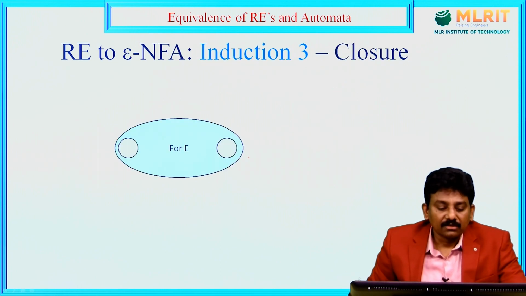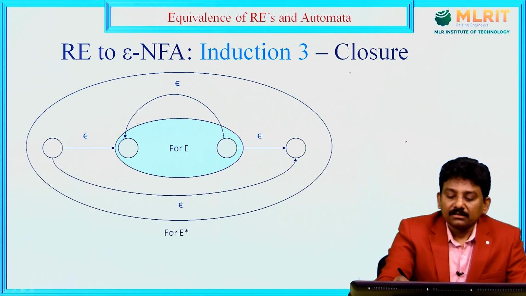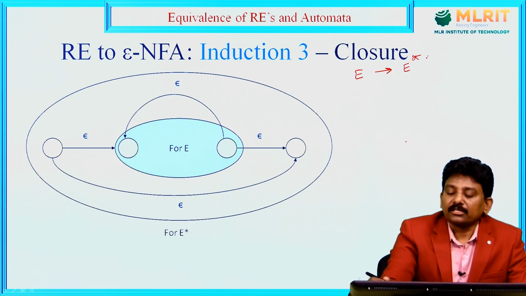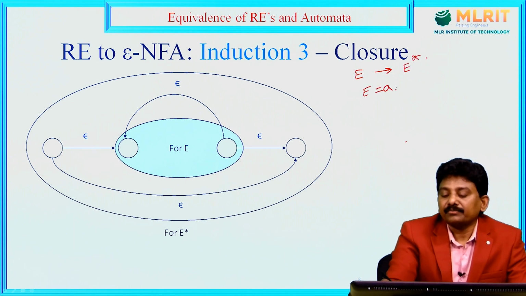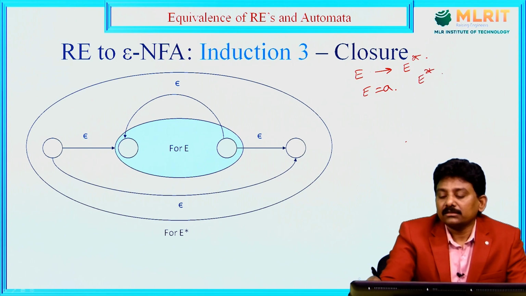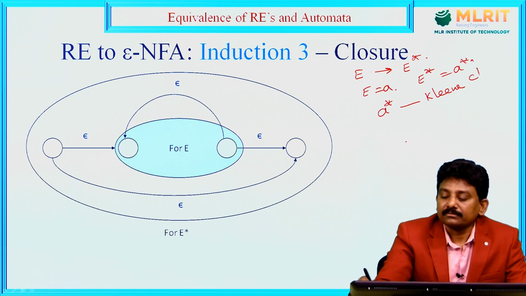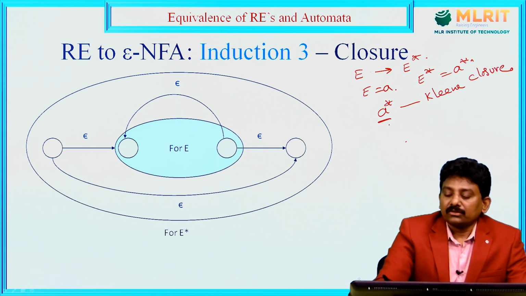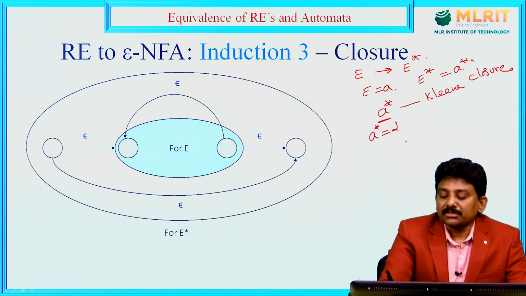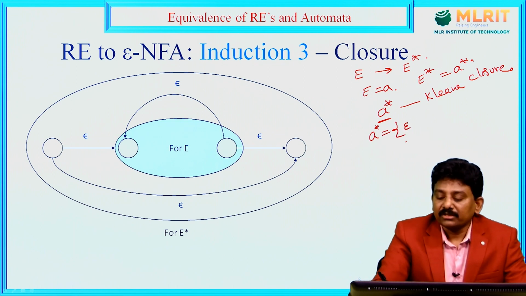Next, closure. If E is a regular expression, E star is also a regular expression. For example, E is equal to A, then E star is equal to A star. For A star we need to construct the finite automata, called Kleene A closure. A star is a regular expression that gives the language containing epsilon, 0 occurrences of A, 1 occurrence of A, 2 occurrences of A, 3 occurrences of A, 4 occurrences of A, and so on up to infinity.